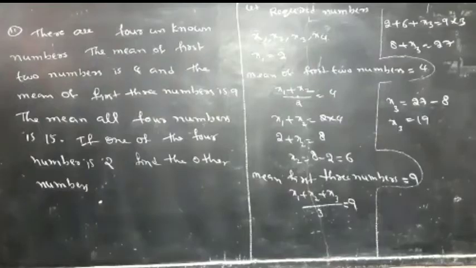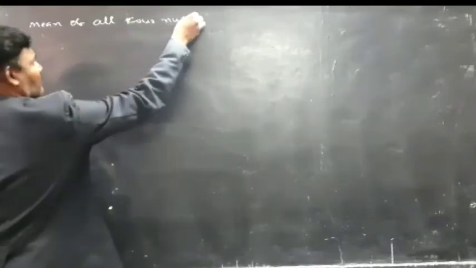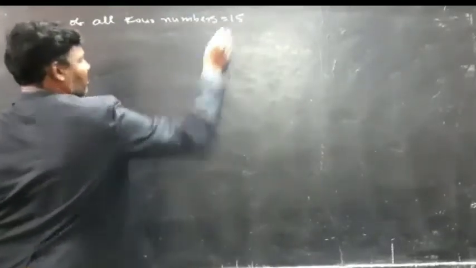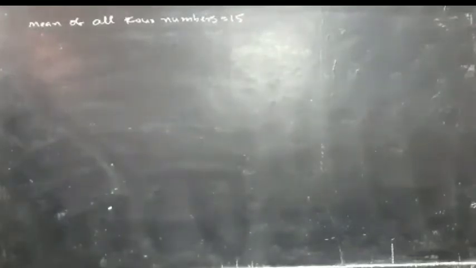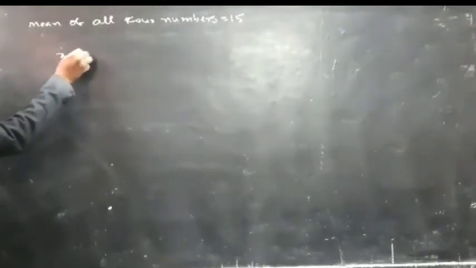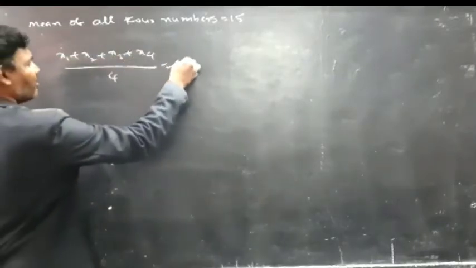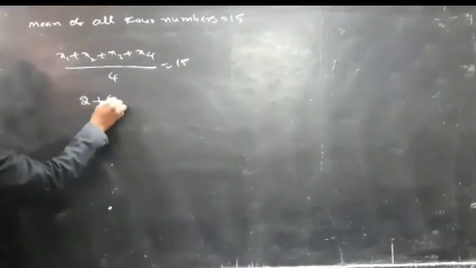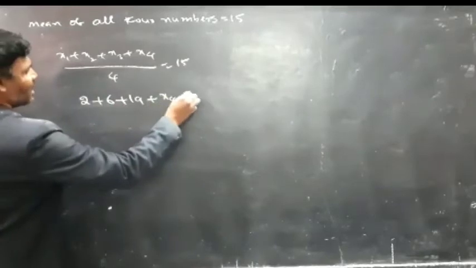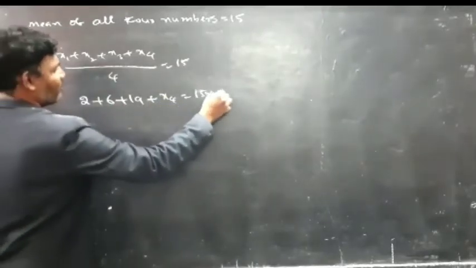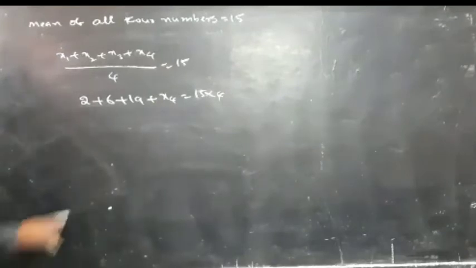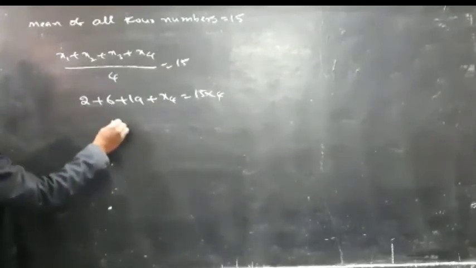Still I need the value of x4. Next, the mean of all four numbers is equal to 15. It means (x1 plus x2 plus x3 plus x4) by 4 is equal to 15. That is 2 plus 6 plus 19 plus x4 is equal to 15 into 4. 19 plus 2 is 21, 21 plus 6 is 27.